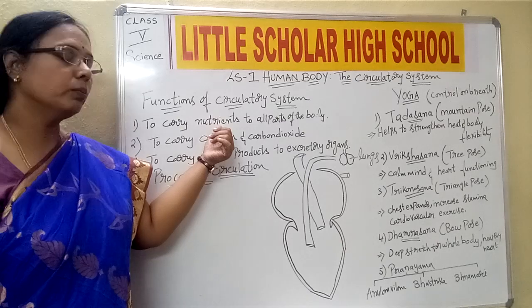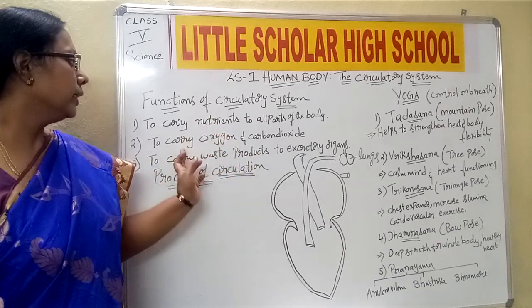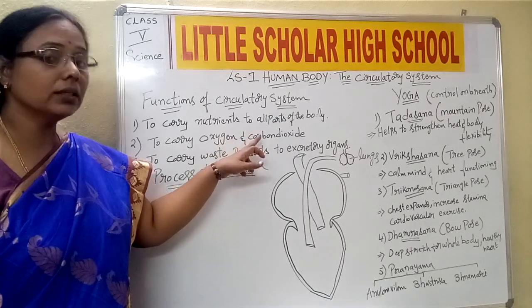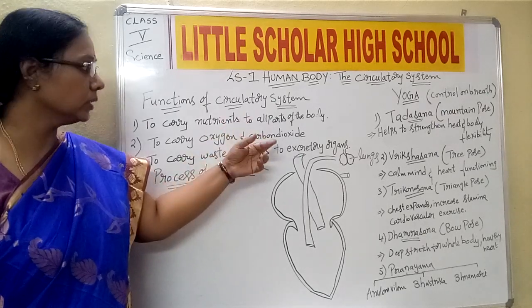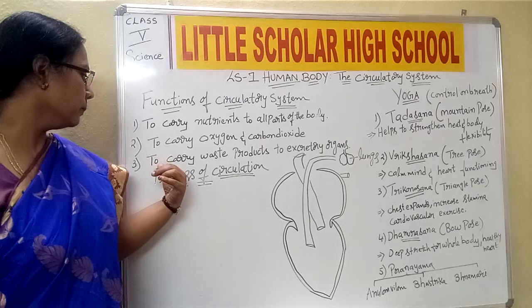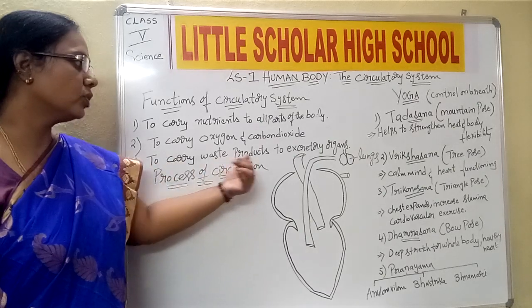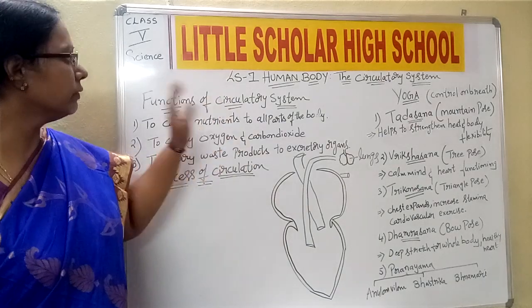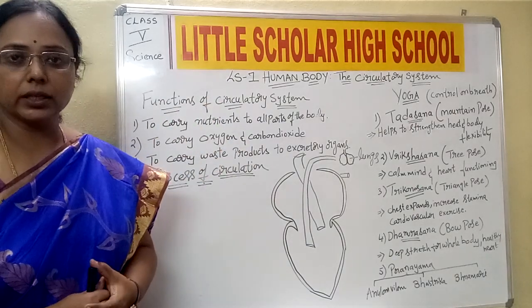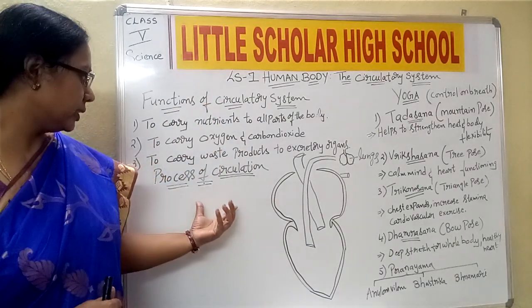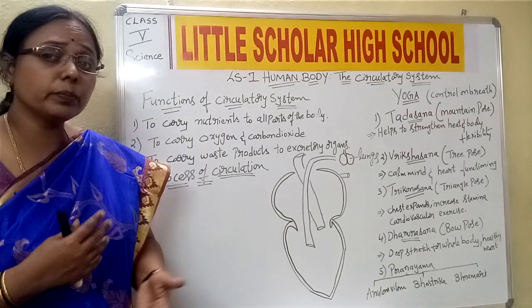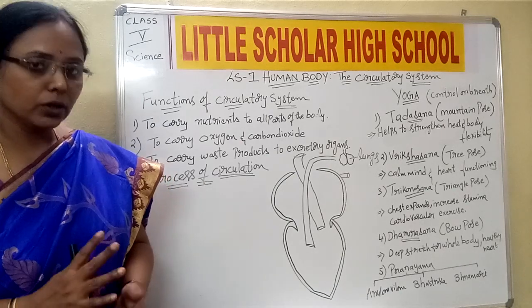So what are the functions of the circulatory system? It helps in the absorption of the nutrients, it carries oxygen to all the cells and collects back the carbon dioxide and gives it out to the external air. Then it carries waste products to the excretory organs. This is regarding the functions or importance of the circulatory system. Now we will see how actually the process of circulation is going on.